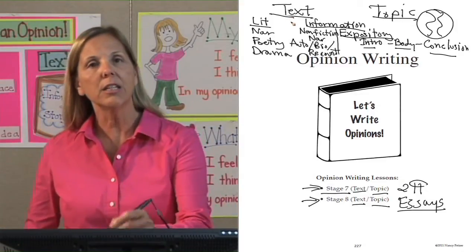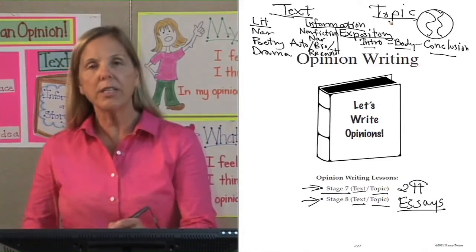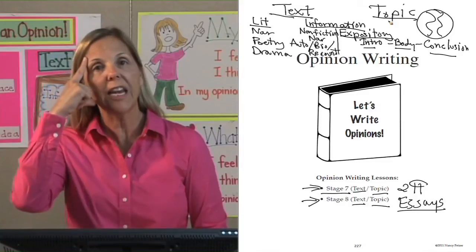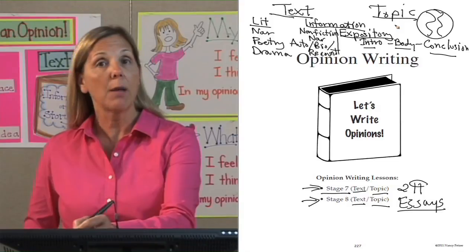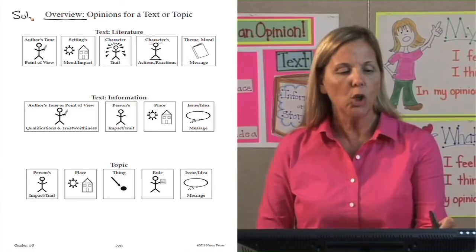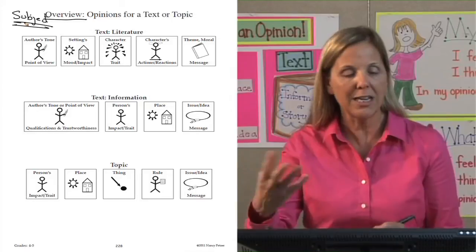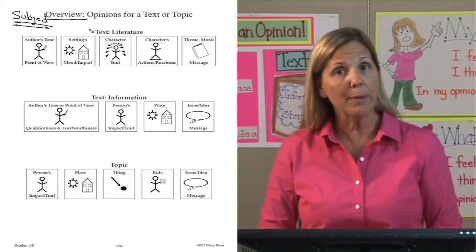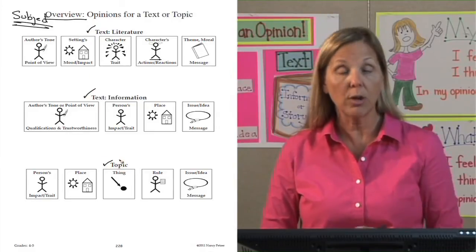A text is specifically text that you have read, that you're having an opinion on. And what does an opinion mean? You're going to tell what you think or how you feel about something in that text or about that topic. We will use pages 228 and 229 to identify our subject and to form our opinion. On page 228, who or what are we going to have an opinion about before we actually form our opinion? Let's go back to what we were talking about previously, and that is you can have an opinion about text and you can have an opinion about a topic.